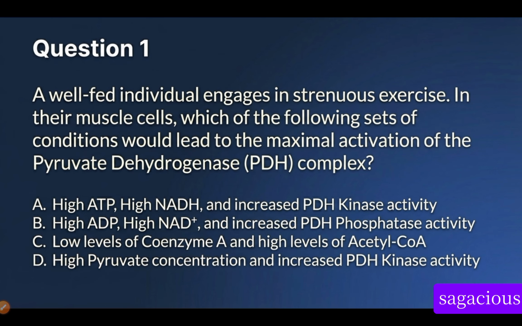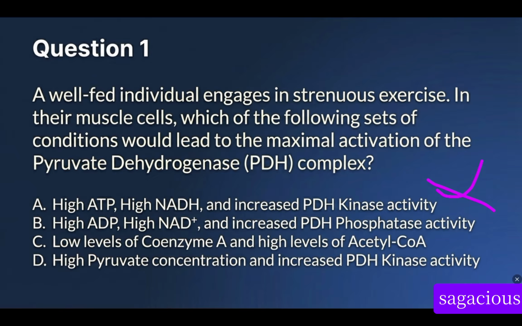And also recall that pyruvate dehydrogenase complex is an enzyme that converts pyruvate to acetyl-CoA in aerobic respiration, the presence of oxygen. And they're now asking us, what are the factors that will stimulate this pyruvate dehydrogenase complex? You have to pass this question. So A said high ATP, and whenever there is high ATP, it inhibits this reaction. So this one is bad, it is out of the way.